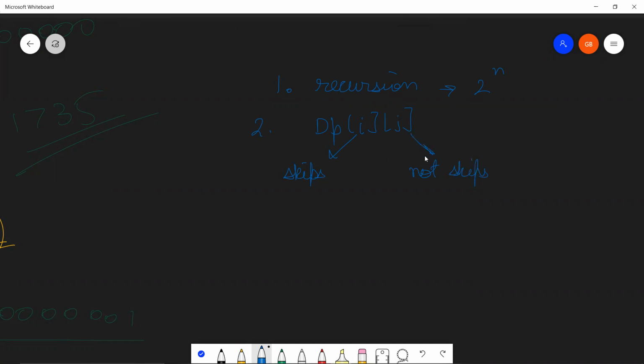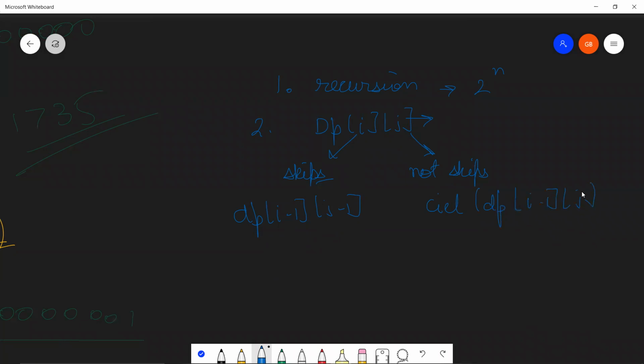If the state dp[i][j] comes from some skip, then obviously it will be achieved by dp[i-1][j-1], right? Since we've decided to skip, and j represents the number of skips, so j minus 1 plus 1 is actually the given current state j. So obviously we're going to take j minus 1 over here, right? And not skips, they were ceiling of dp[i-1][j].